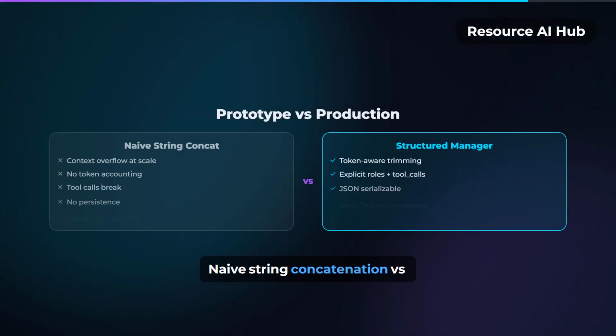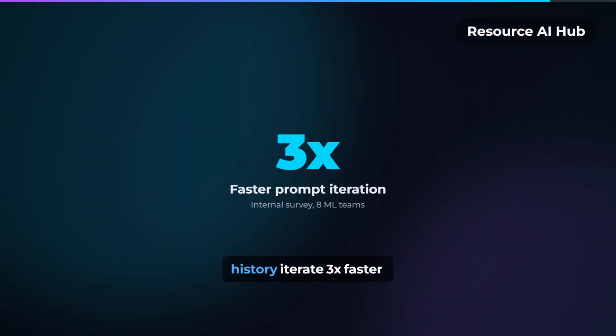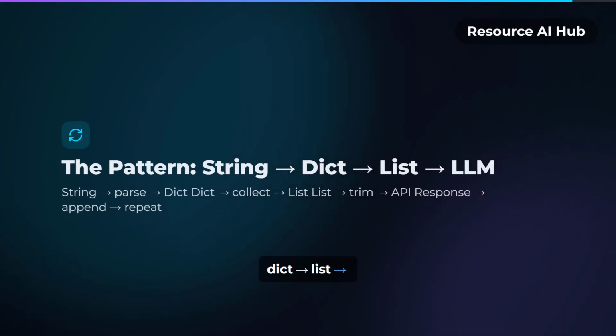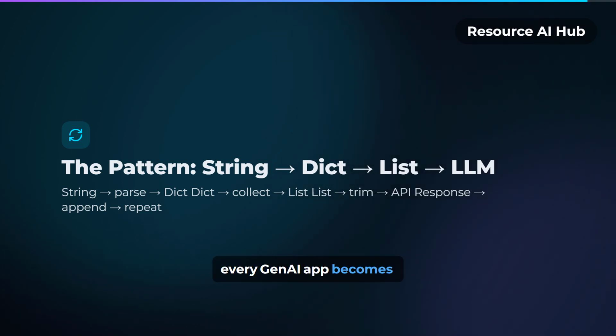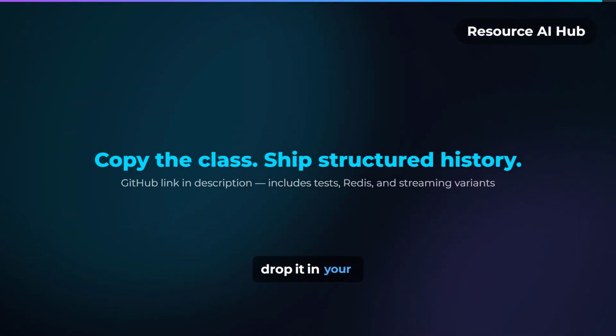Naive string concatenation versus structured manager: the difference between prototype and production. Teams shipping with structured history iterate 3x faster on prompt engineering. The pattern: string, dict, list, LLM. Master this, and every GenAI app becomes maintainable. Copy the conversation history class, drop it in your project, and stop debugging context overflow.